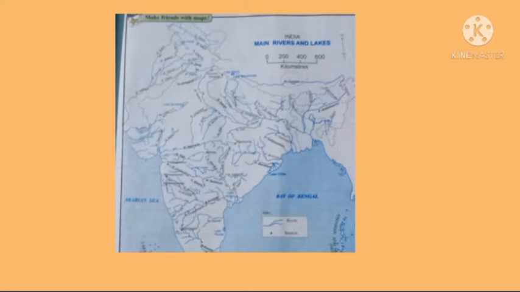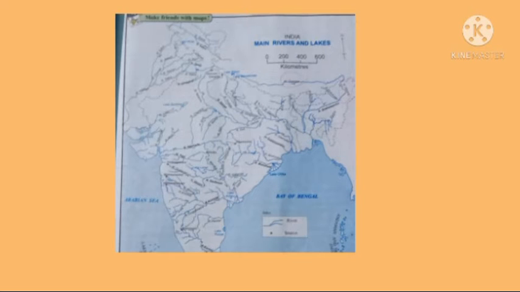So the Indian river system is divided into two. Here you can see the Himalayan drainage, or Himalayan rivers. There are two major river systems: the Sindhu river system and the Ganga river system. Its origin is from Lake Mansarovar. You can look here in the map. Lake Mansarovar is the source of water here.